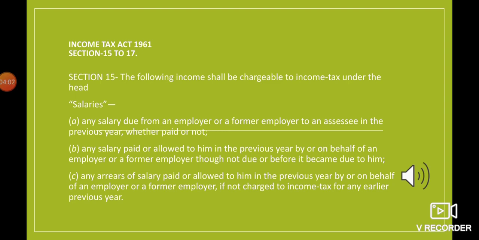Suppose, as I told you, clause A talks about whether paid or not, which means any salary, paid or not, becomes taxable. Here arrears of salary means the salary which the employee was supposed to get but has not got, and for that salary the employee has not been taxed. So any arrears of salary for which he has not been taxed, number one, will be included in the salary.